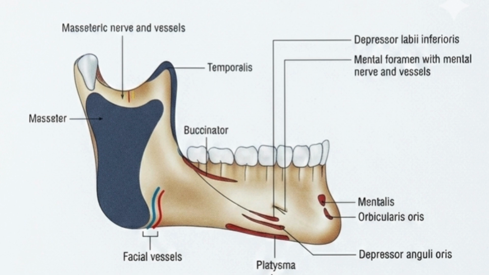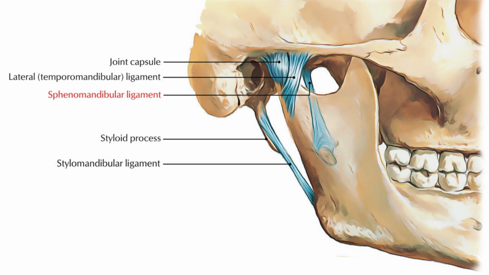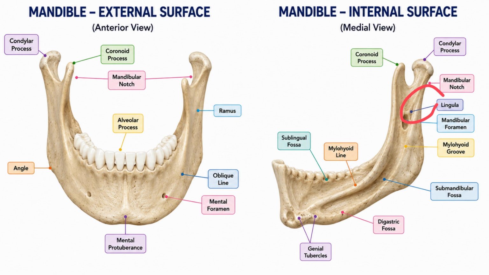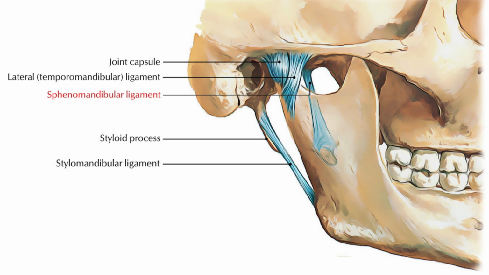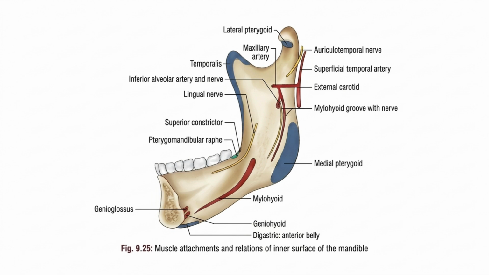Okay. Then the important ligaments in relation to the mandible. The sphenomandibular ligament is attached to the lingula. Okay. Then the lateral ligament of the temporomandibular joint. It is attached to the lateral surface of the neck of the mandible. Okay. Then the pterygomandibular raphe. It is attached immediately behind the third molar of the oral cavity. The third molar is the last tooth of the oral cavity. Behind that, the pterygomandibular raphe is present.